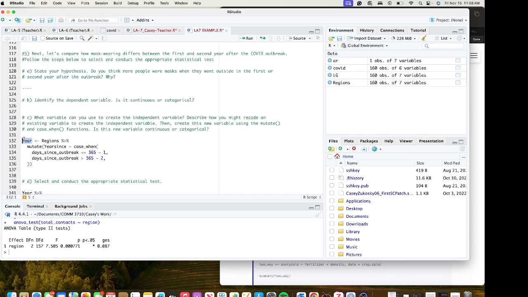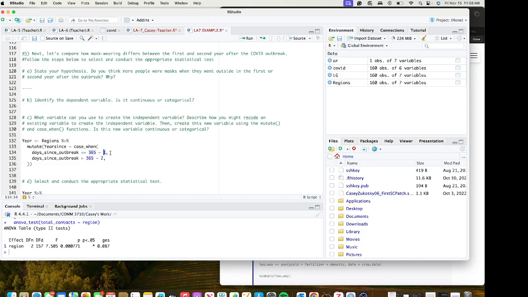I created a new data set called year using a pre-existing data set called regions that I created from my ANOVA test. I used the pipe operator, which is the percent sign, arrow, percent sign. I create a new variable called year since using the mutate function, and this is assigned to case when days since outbreak is less than or equal to 365 days.